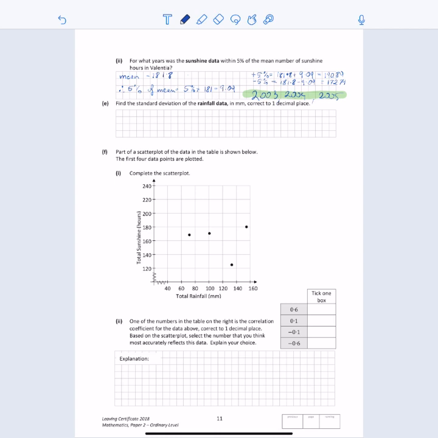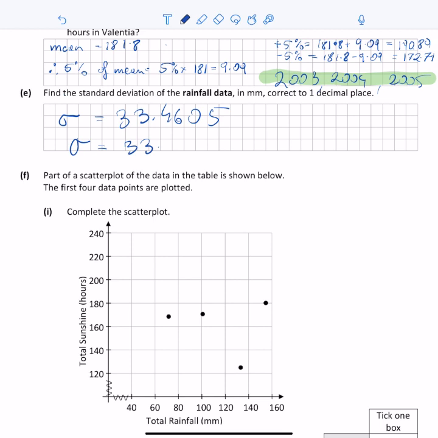The standard deviation, correct to 1 decimal place, is best found on a calculator. Making sure that you're in your statistics mode, enter the values for the rainfall data into the table, then come out of the table and go into the statistical parameters and find the standard deviation by clicking the button with this symbol. You'll find the standard deviation is equal to 33.4605. Correct to 1 decimal place, we round up because the second decimal place is more than 5, so the standard deviation is 33.5.